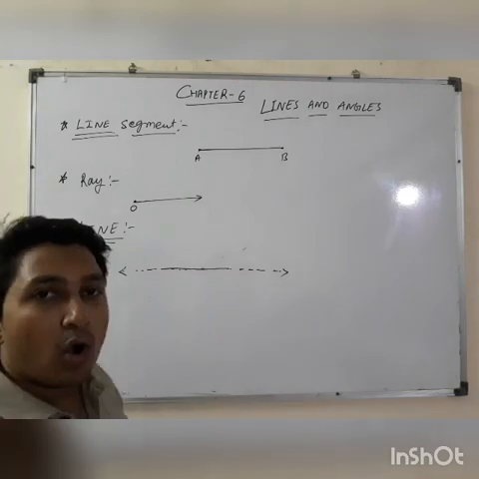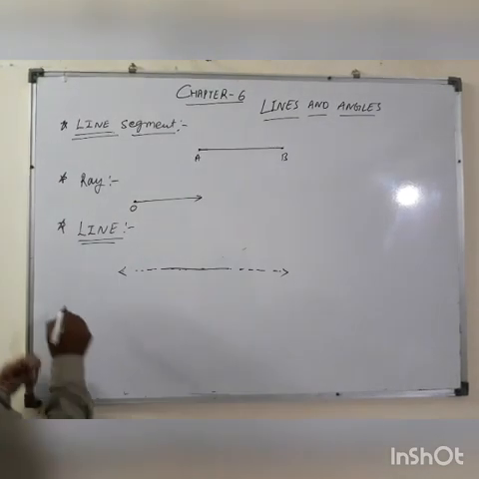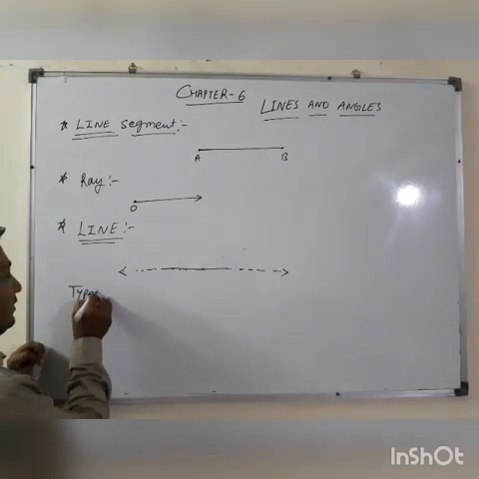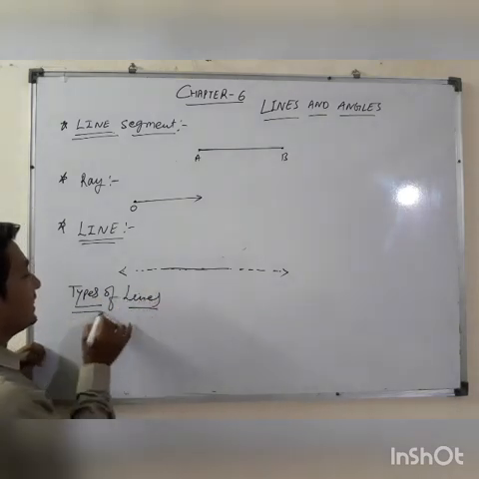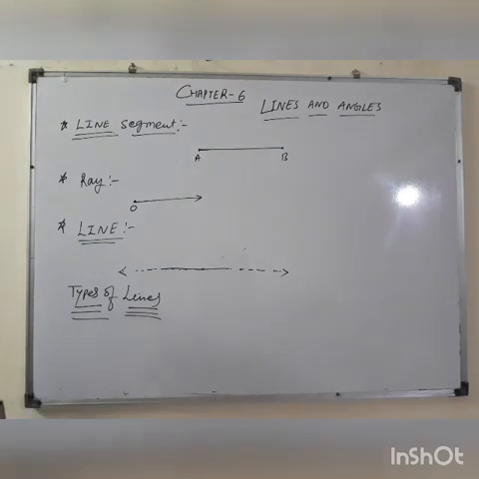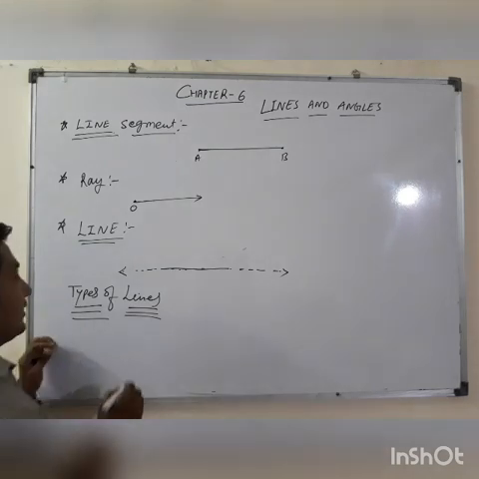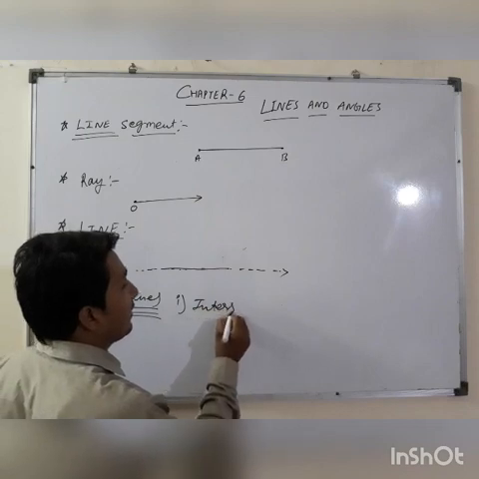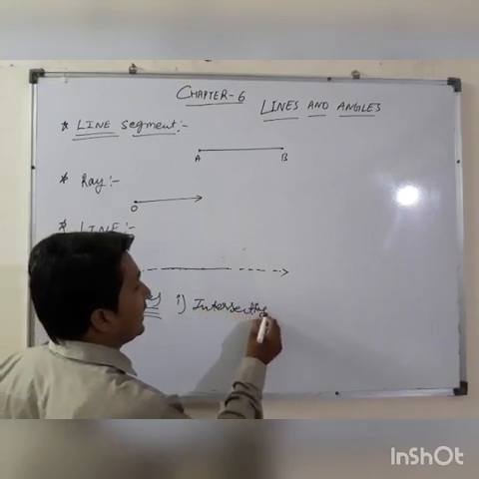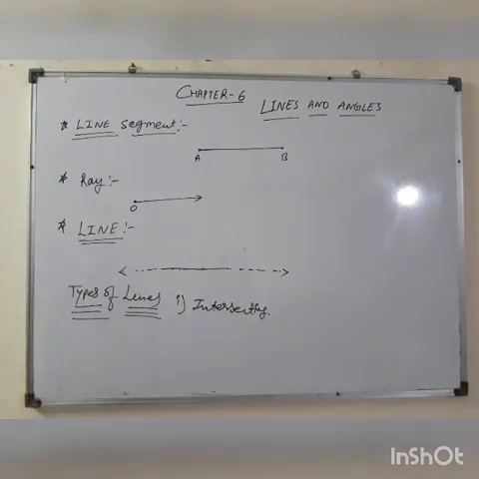Now we will discuss types of lines. This is the basics of the chapter, that's why I am explaining a little bit fast. The first is intersecting lines.